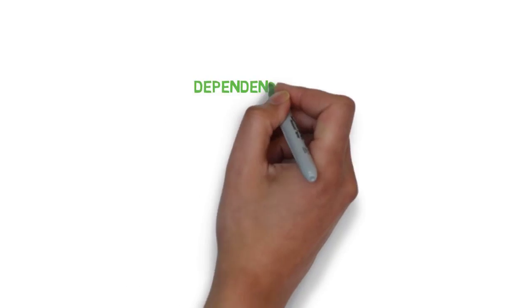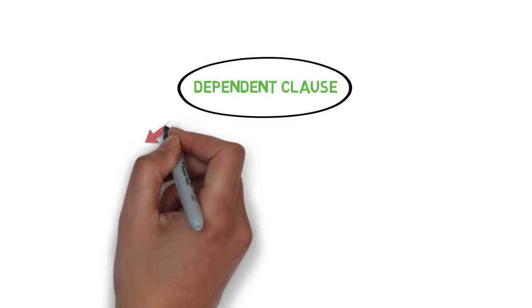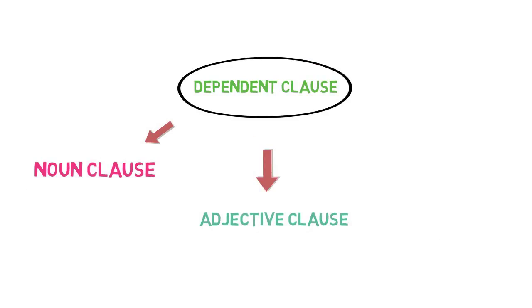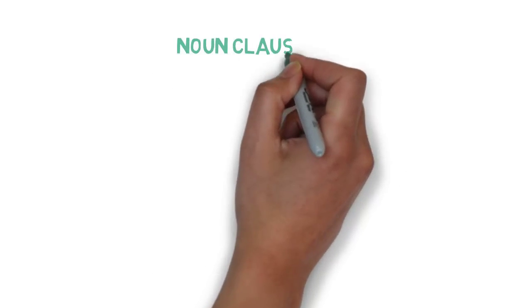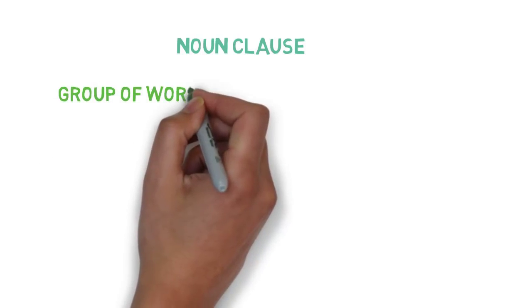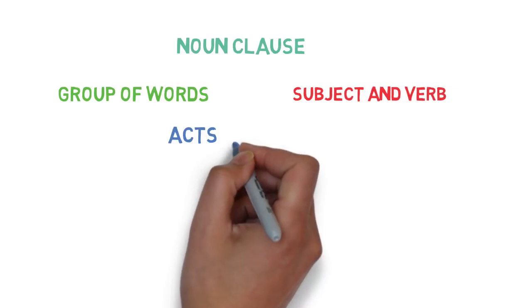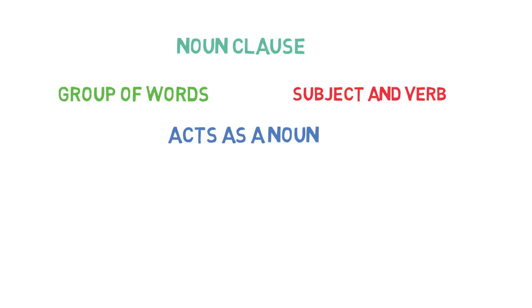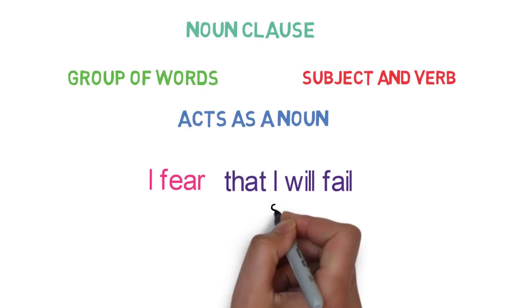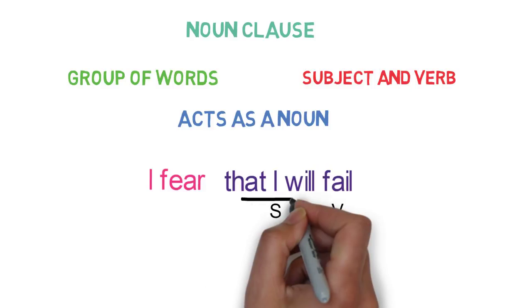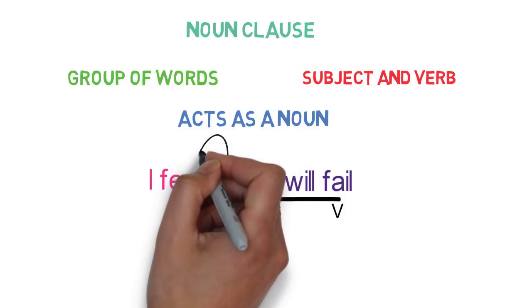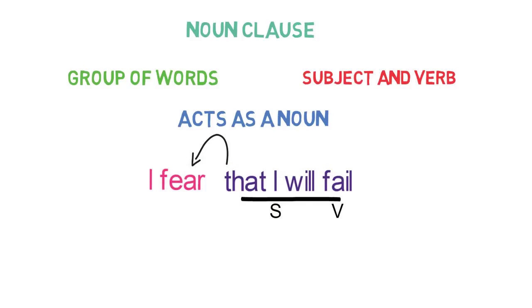Now, dependent clauses are mainly divided into three types: noun clause, adjective clause, and adverb clause. Let's discuss about each of them. So what is a noun clause? Noun clause is a group of words having subject and verb of its own, and it acts as a noun in the sentence. For example, I fear that I will fail. Here, that I will fail is a clause as it is a group of words having subject and a verb, and the whole clause is acting as an object of the verb fear. So it's a noun clause.